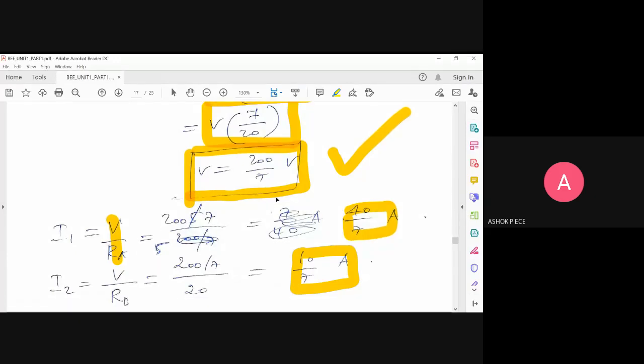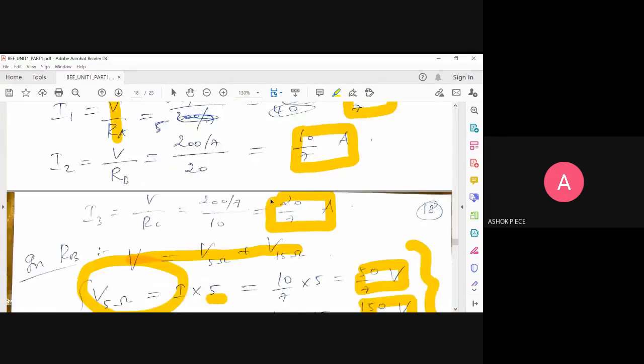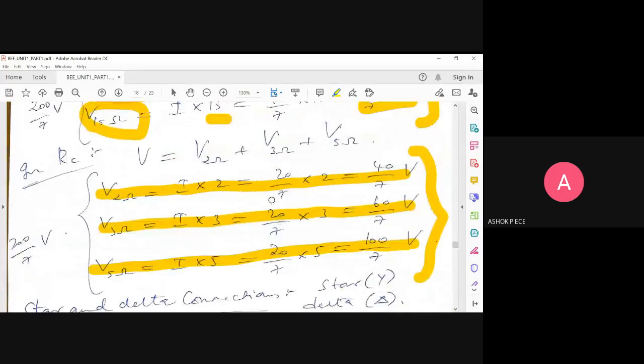Is this problem clear? I am just giving all these probable types of combinations of resistors in series and parallel, just to make one thing clear. In series, the resistance is additive and the current is the same. In parallel, the current splits and the voltage is the same. If you are thorough on these two logics, however people try to confuse you with confusing resistor circuits, you will not get confused. You will be applying KVL and KCL very easily.